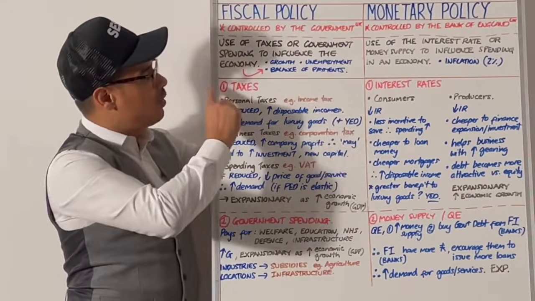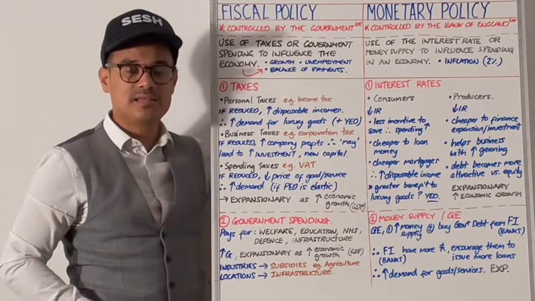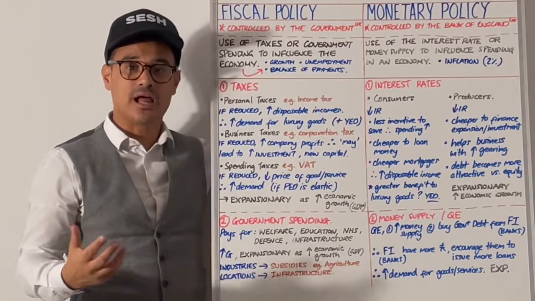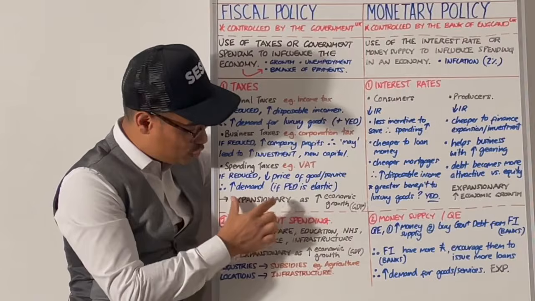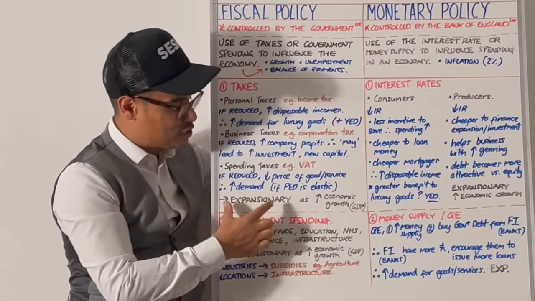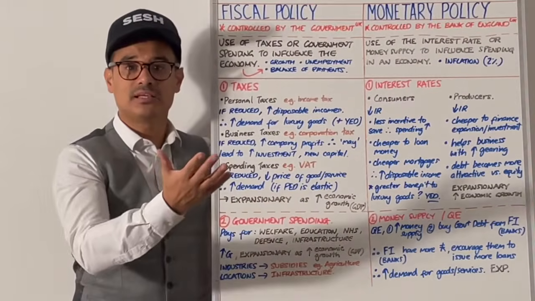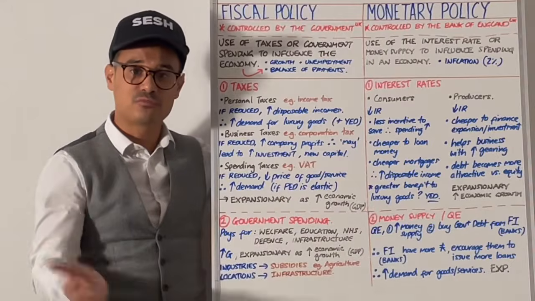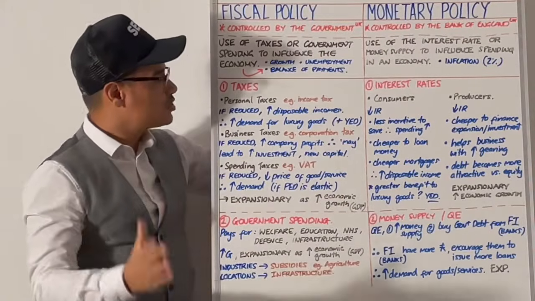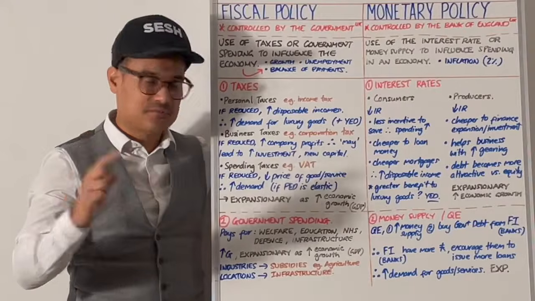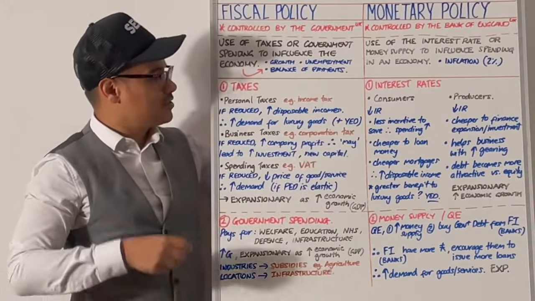So if we think about fiscal policy, taxes and government spending are the two key areas one must look at. And we're thinking about expansionary fiscal policy. Expansionary fiscal policy is about increasing economic growth. The opposite of expansionary is contractionary. So taxes, but there's different types of taxes. So we might look at different types of taxes.